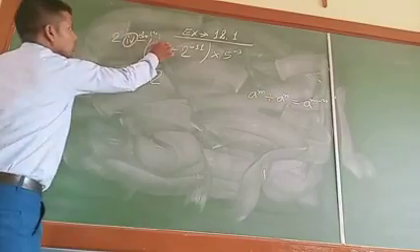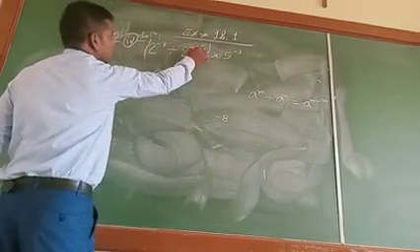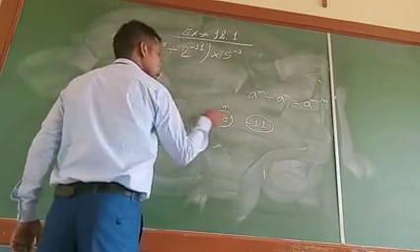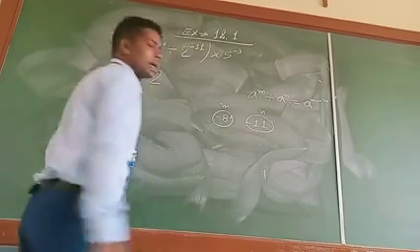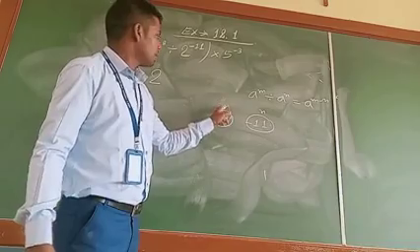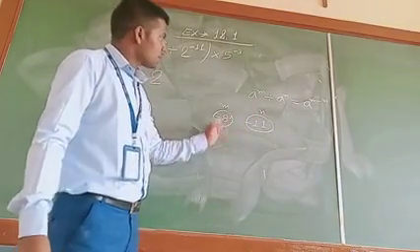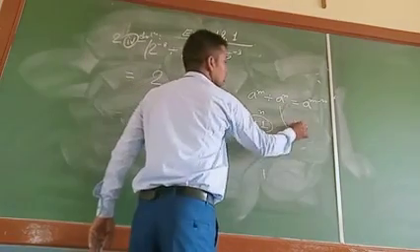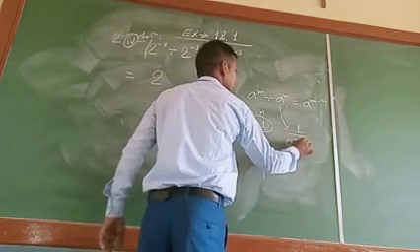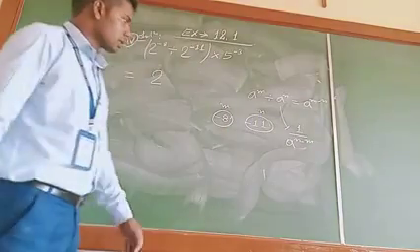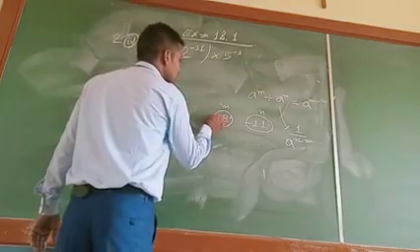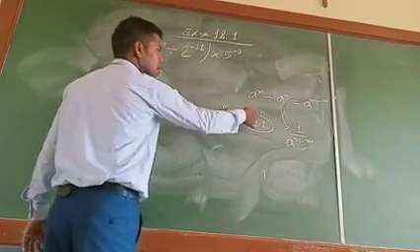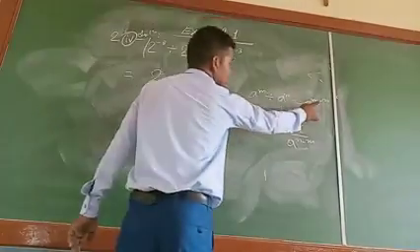What is the first value? Minus 8. Second value minus 11. Now we have to decide, means in place of m we have minus 8 and in place of n we have minus 11, whether m is greater or n is greater. If n is greater, then it will be equal to 1 upon a raised to the power n minus m. Just before we have discussed. So it is very much clear that minus 8 is greater than minus 11, and so we will use this expression only.